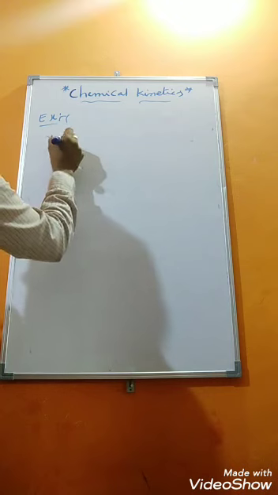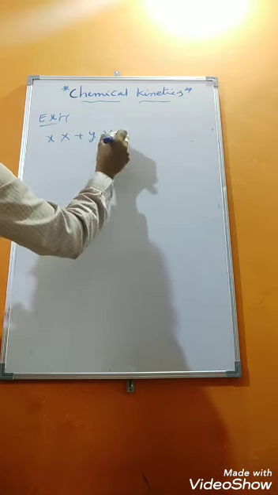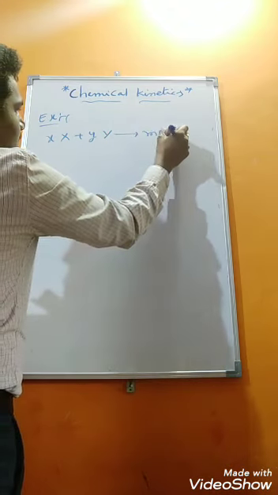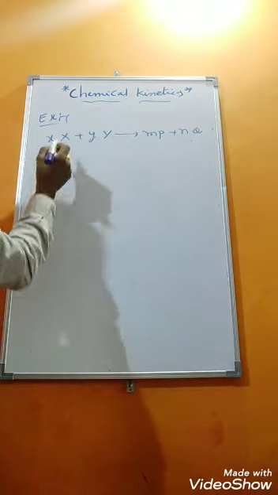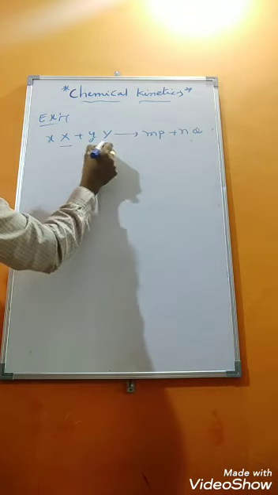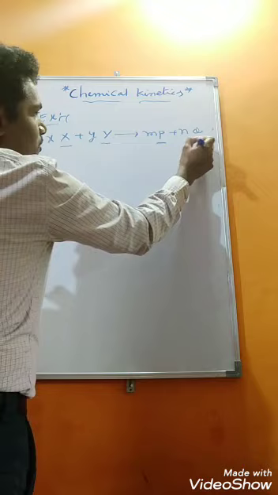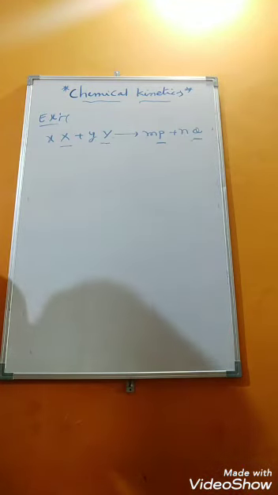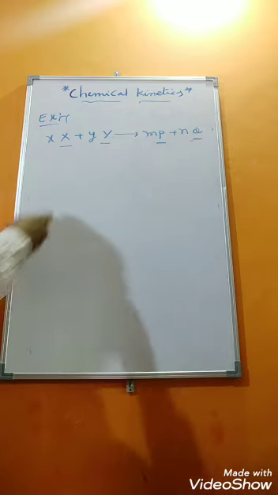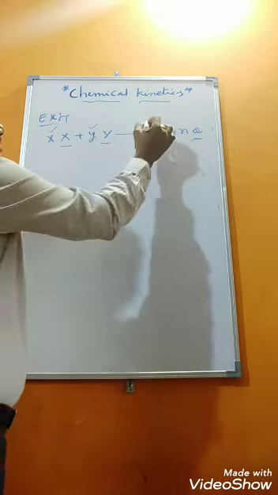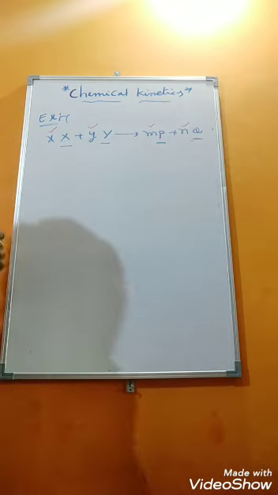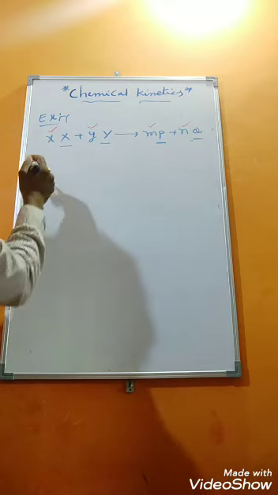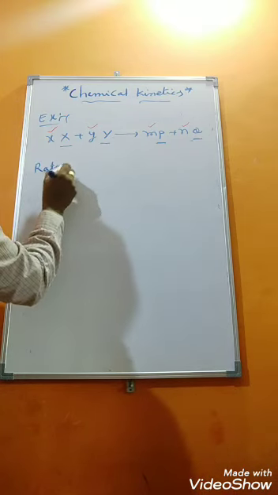x moles of X reacts with y moles of Y gives rise to m moles of P plus n moles of Q. Here what are the substances? The main substances X and Y are reactants. P and Q are products. Then what are the coefficients here? If you take small x, small y, small m, small n, they are the coefficients. Then how to write the rate expression? First we need to identify like this and then try to write the rate expression for the given reaction.